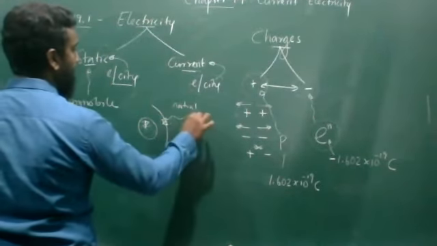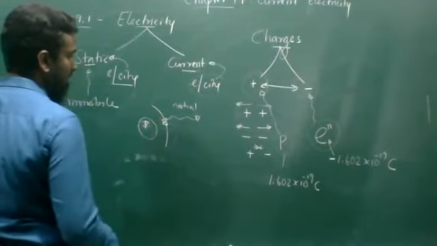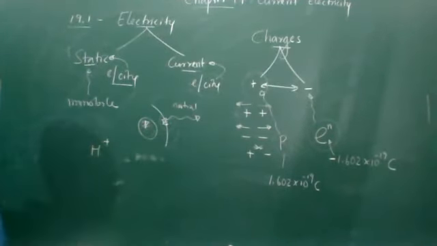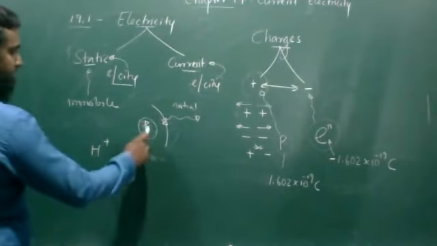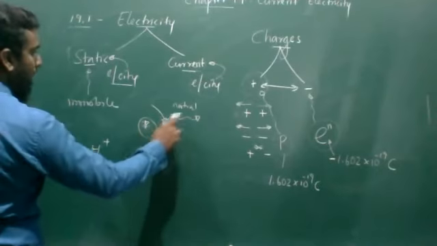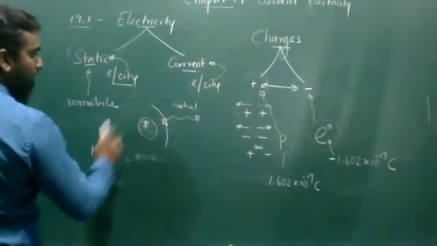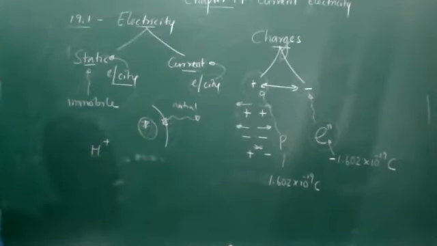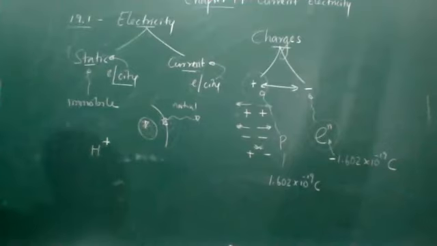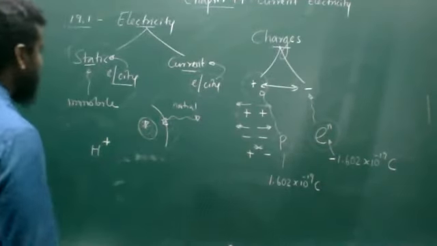if you remove this electron from this atom, then the hydrogen atom is going to get a positive nature, because the one proton no longer has an electron to neutralize it. If no electron is there, the charge of the proton is going to dominate the atom. Therefore, it is going to be hydrogen plus.